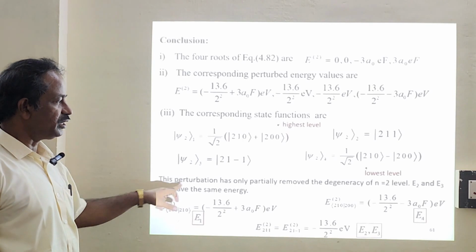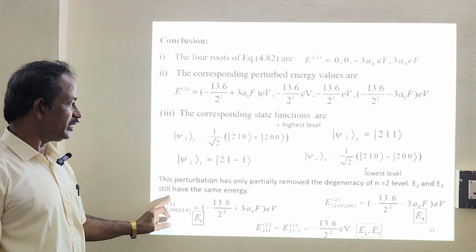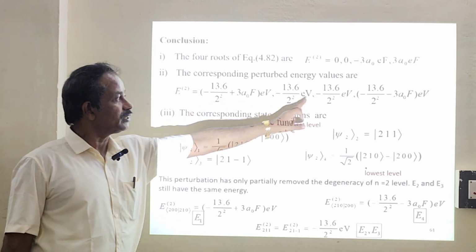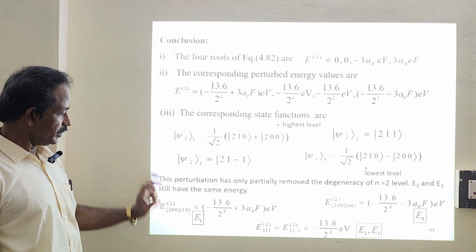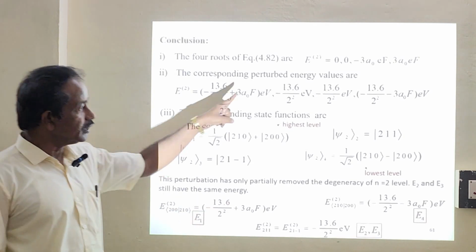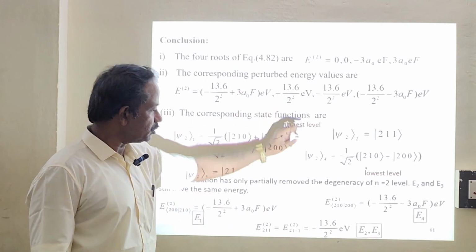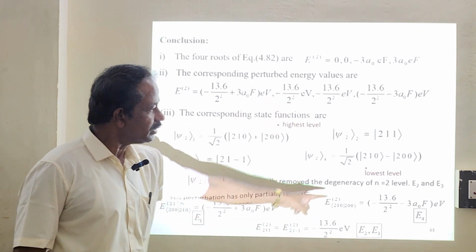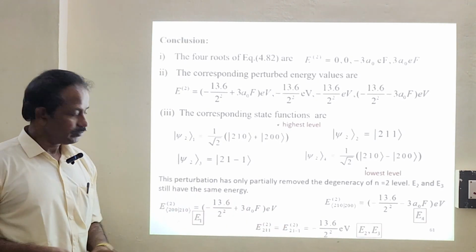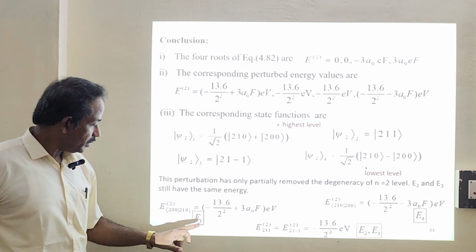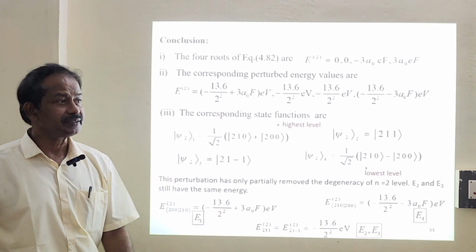This perturbation has only partially removed the degeneracy of the n equals 2 level. E2 and E3 still have the same energy. So we consider this as 1, so this will be your E1, and that will be your E4, and the remaining two will be your E2 and E3. E1 and E4 are different, whereas E2 and E3 are the same.